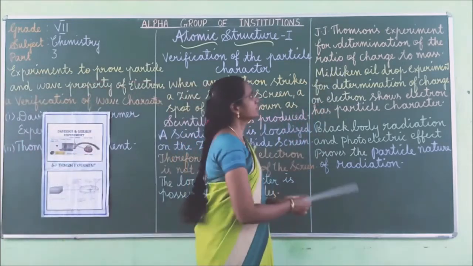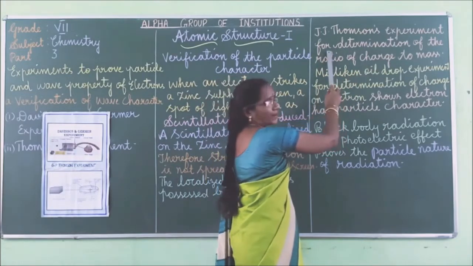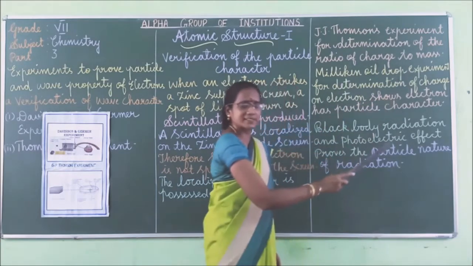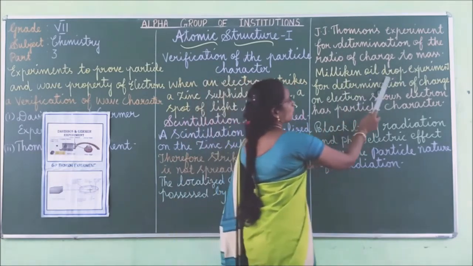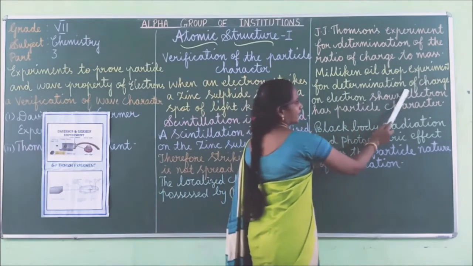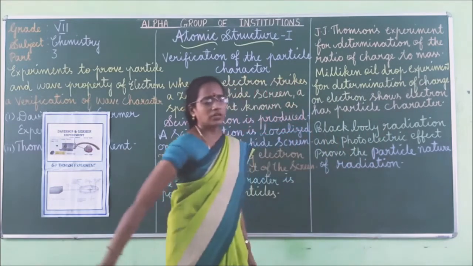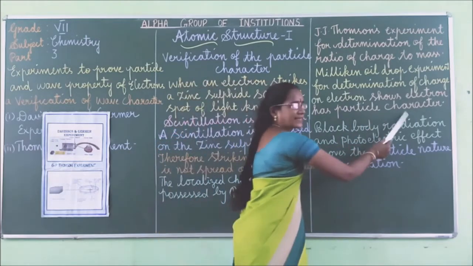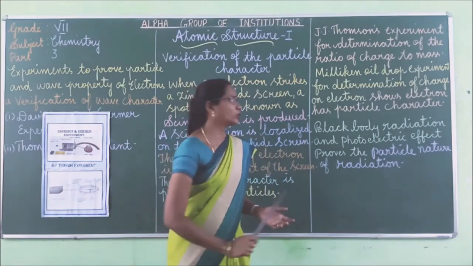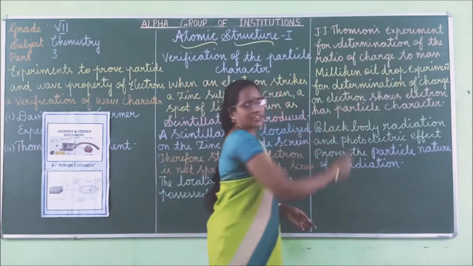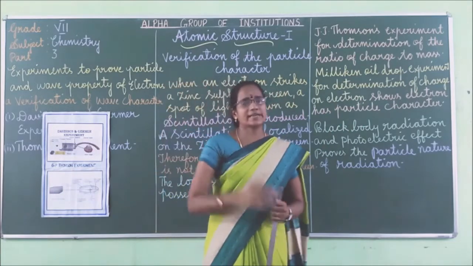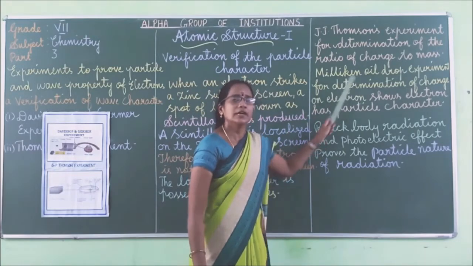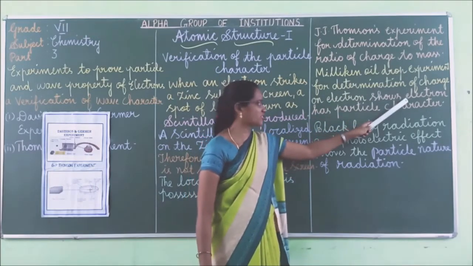Second one, J.J. Thomson's experiment for determination of the ratio of charge to mass, along with the Millikan oil drop experiment for determination of charge on electron. These two experiments show the electron has particle character. You will learn about Millikan's oil drop method and J.J. Thomson's experiment in detail when you come to higher standard. So these two experiments also prove the electron has particle character.